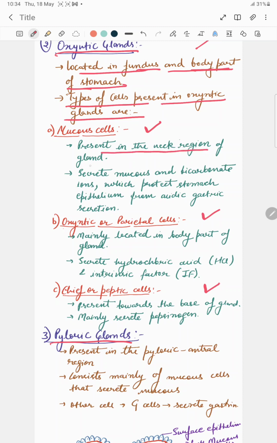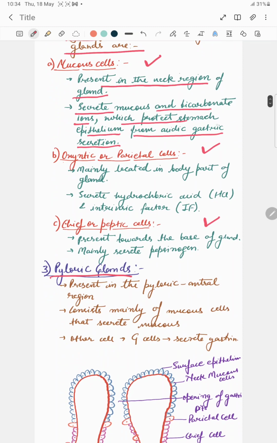So the first one is mucus cells. They are present in the neck region of the gland. They secrete mucus and bicarbonate ions, which protect the stomach epithelium from acidic gastric secretion. So this mucus cell secretes bicarbonate, which finally protects the inner layer of the stomach. Oxyntic or parietal cells are mainly located in the body part of the gland. They secrete hydrochloric acid and intrinsic factor. This is the gastric juice, and it is secreted by the parietal or oxyntic cell.